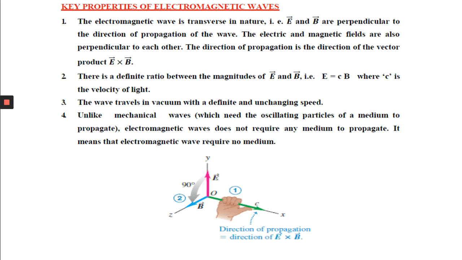So this should be valid also for the electromagnetic wave. How can you represent an electromagnetic wave? Either in terms of E or in terms of B. But remember, whenever there is an electromagnetic wave, there is an electric field and a magnetic field. So we can represent E equal to E0, if E0 is the maximum value, sine or cos of (kx minus omega t) or (kx plus omega t), depending upon the direction of propagation. Similarly, you can represent B.